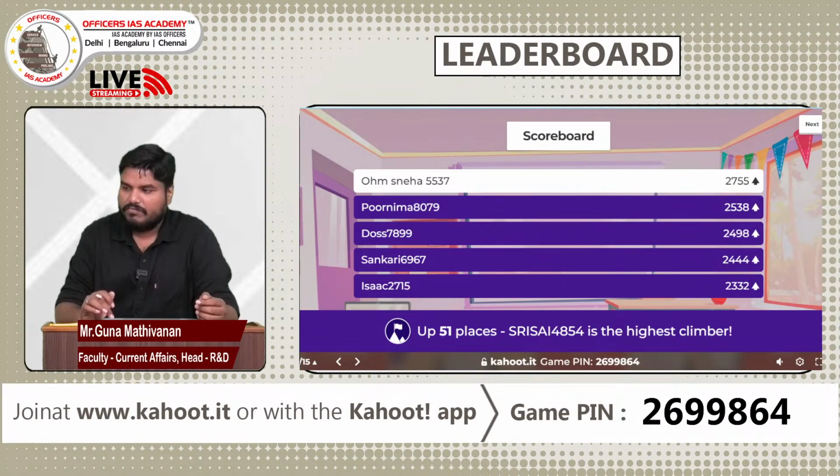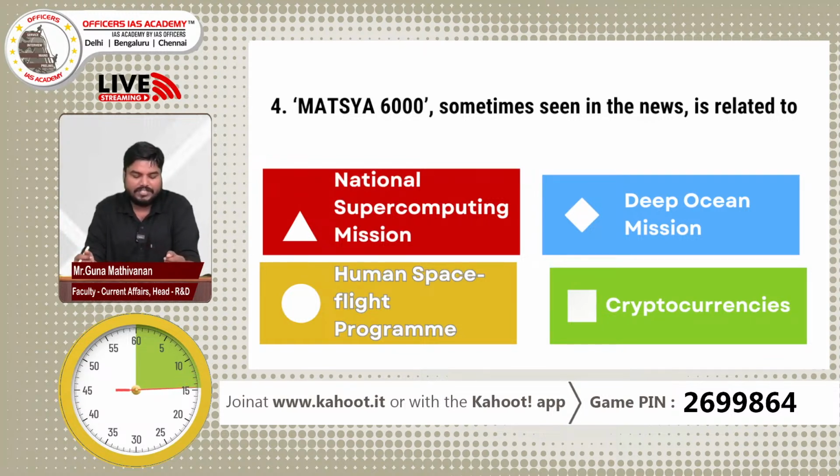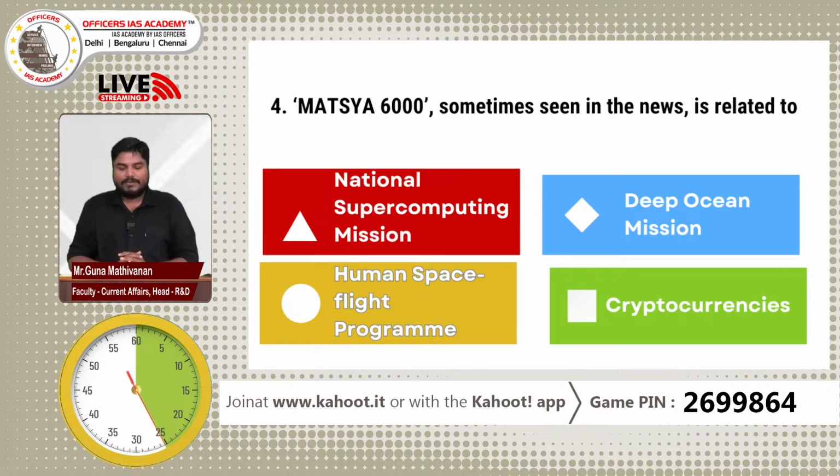Question number 4. Matsya 6000, sometimes seen in news, is related to which among the below? Option A, National Supercomputing Mission. Option B, Deep Ocean Mission. Option C, Human Space Flight Program. And option D, regarding cryptocurrencies. Easy question, in my opinion, it's very easy. Matsya 6000, sometimes seen in news, is related to